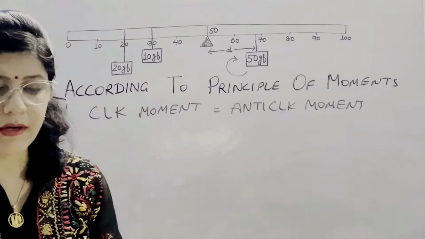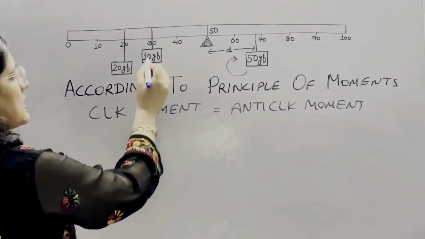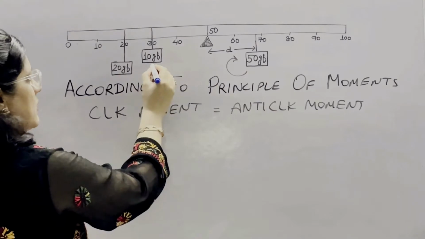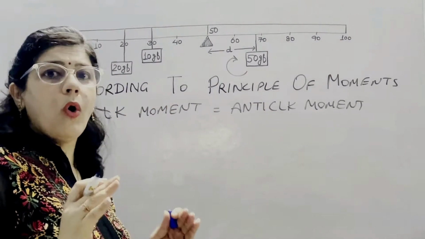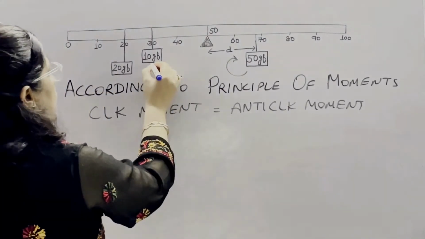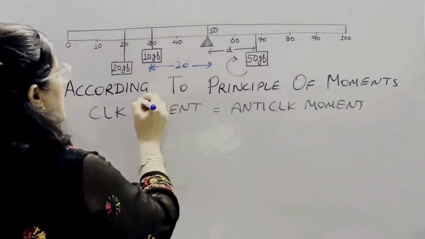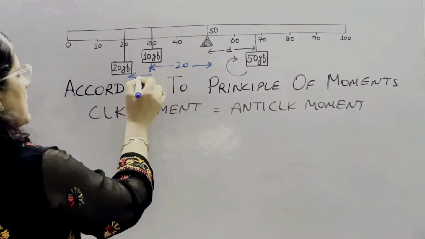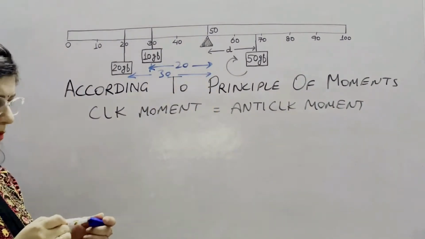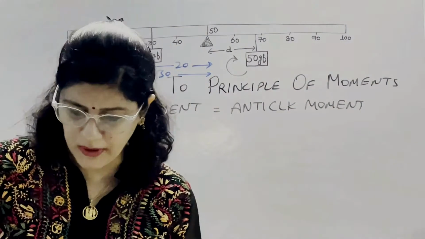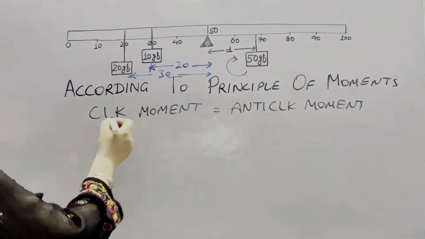So first of all, try to learn how we calculate these distances. Suppose this 10 gf weight is at 30 centimeter. What is its distance? All the distances need to be calculated only from the fulcrum. So from the fulcrum this distance is 50 minus 30, which is 20. For the other weight, the distance is 50 minus 20, which is 30. So the distances should be proper, and then there are no chances of error in your numerical.